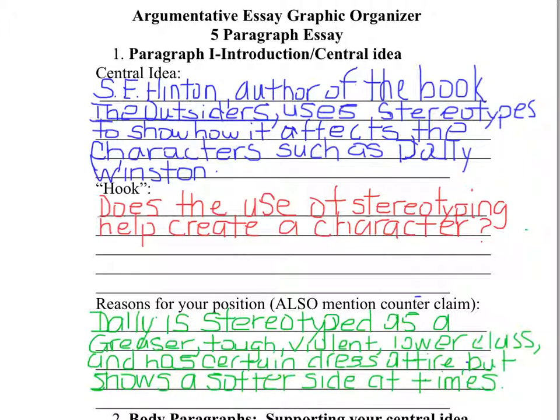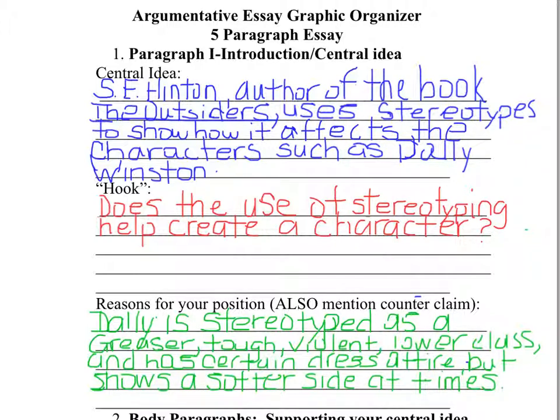In an introduction, we add a hook. A hook is an item in a writing piece that grabs the reader's attention. It makes the reader want to read what else is going to be written. So my hook is, does the use of stereotyping help create a character?